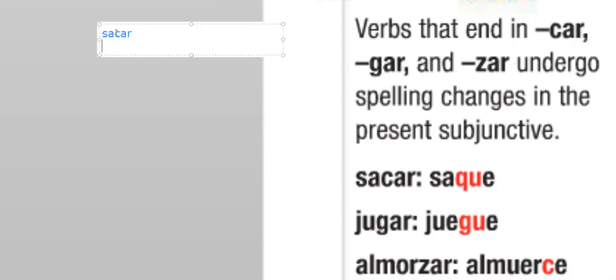So we have the verb sacar. There's an example below. When you conjugate in the yo form, you have to change the C to QU. We would normally have this, and then add the opposite ending, with this E ending, but that does not work in Spanish. So we change the C to QU. We are also going to do that in the tú form. Do that in the él, ella, usted form. We are even going to do it in nosotros. And hopefully you're seeing the pattern here. We're going to do it in the vosotros. And we're doing it in ellos, ellas, and ustedes. The same thing is true.